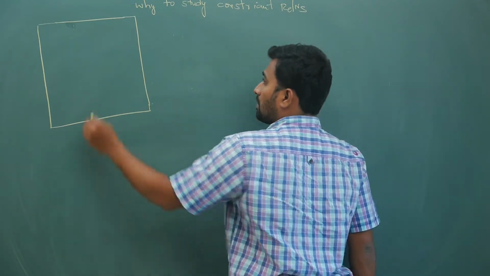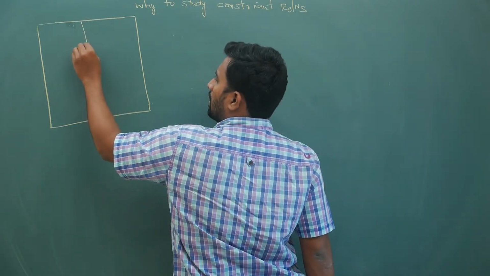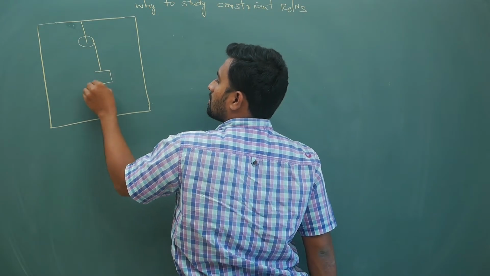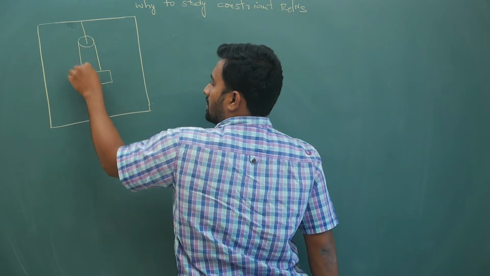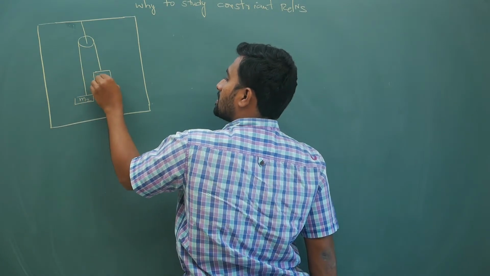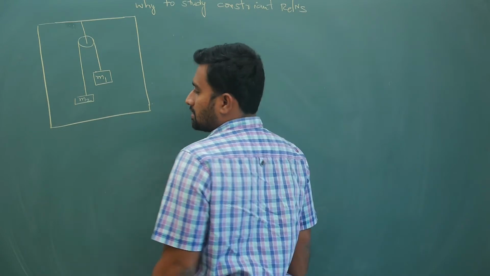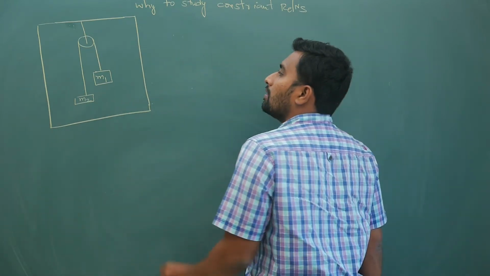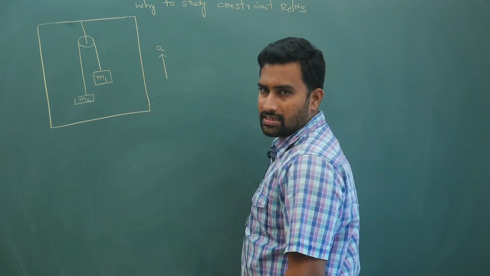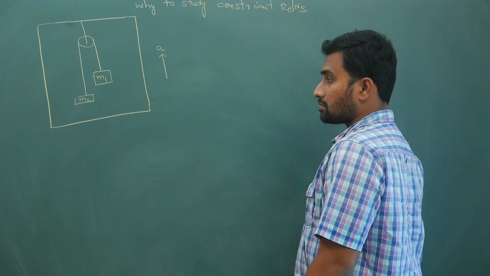Now let us say you have a pulley, it is massless. Inside this pulley there is a block of mass m2, there is a block of mass m1. Now let us say this is accelerating upwards with some acceleration a like this.